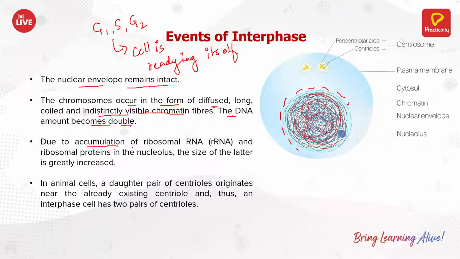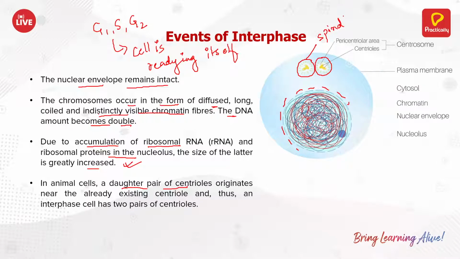Due to the accumulation of ribosomal RNA and ribosomal proteins in the nucleus, the size of the latter is increased. The genetic material is increasing, because the cell is readying itself. And the other thing is, a daughter pair of centrioles originates. These are the ones which create the spindle fibers.